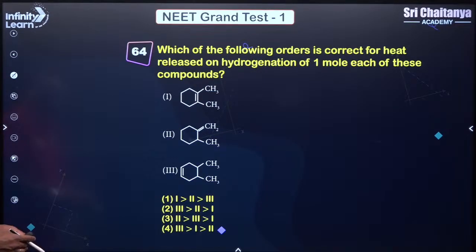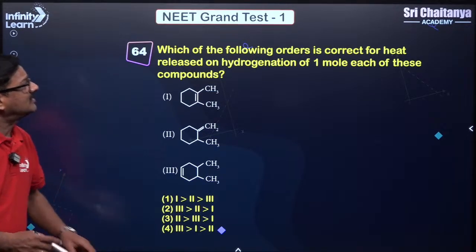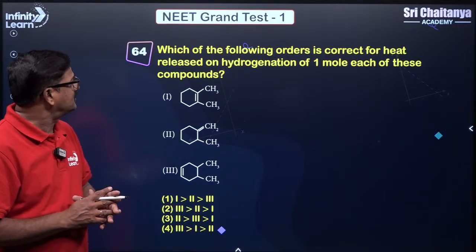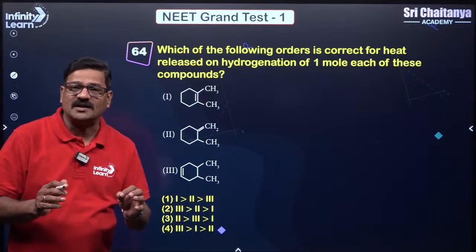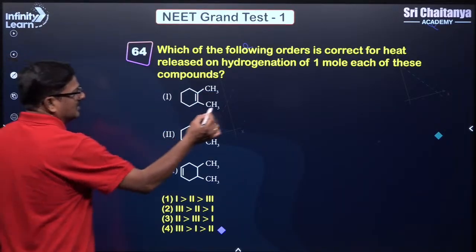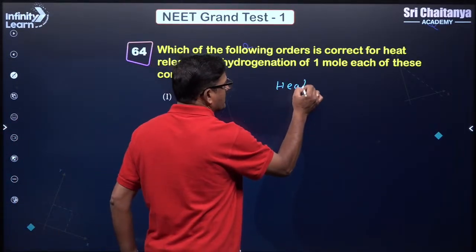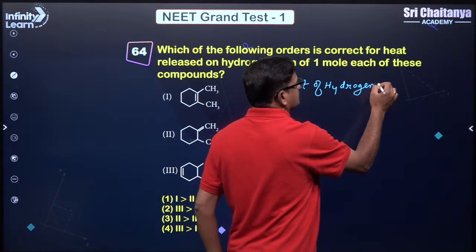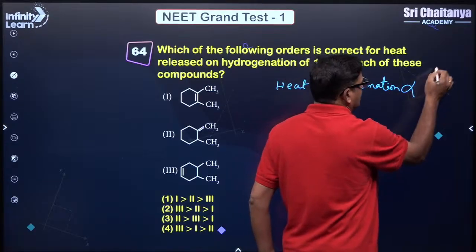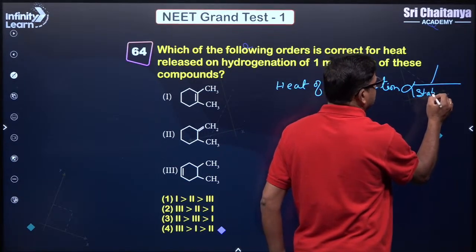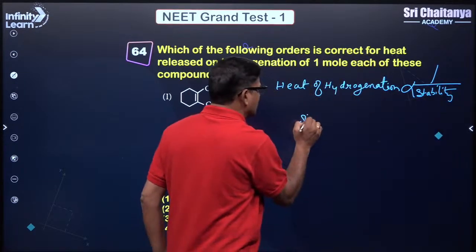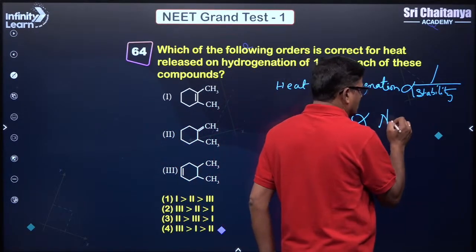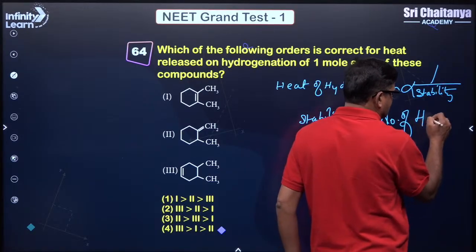Now which of the following orders is correct for heat released on hydrogenation of 1 mole of each of the compounds? I wanted to say here, heat of hydrogenation is directly proportional to 1 by stability. So the stability of alkene is directly proportional to the number of hyperconjugation structures.